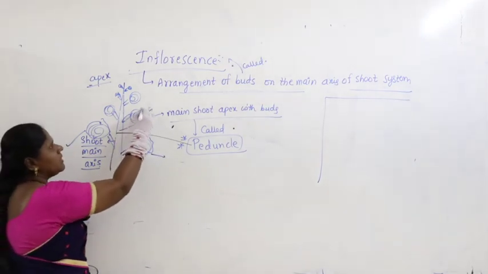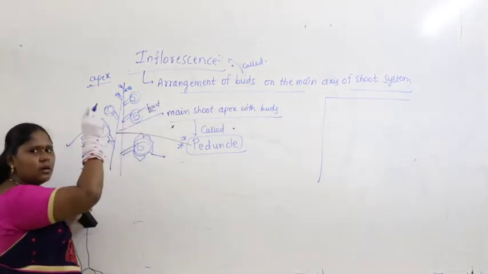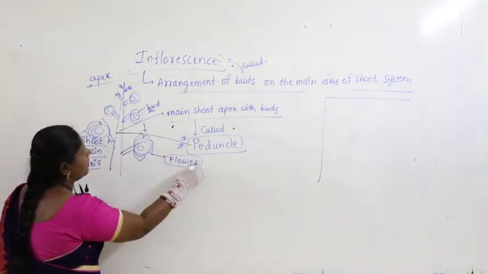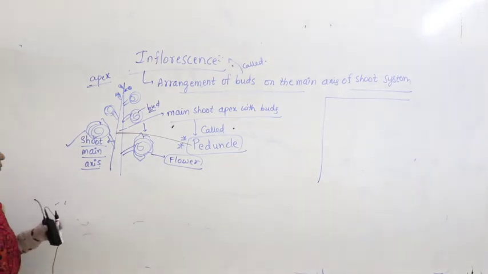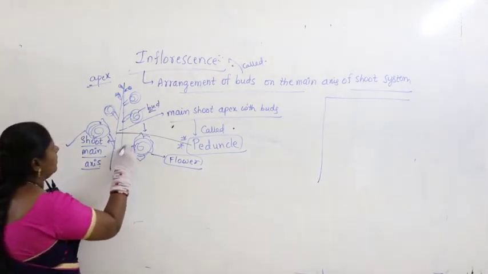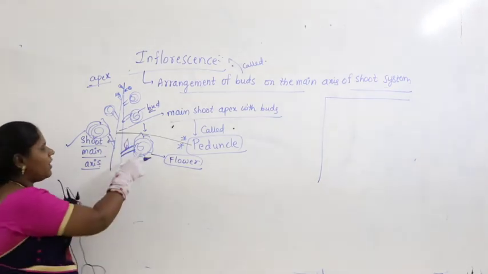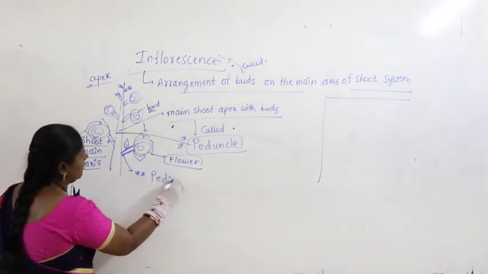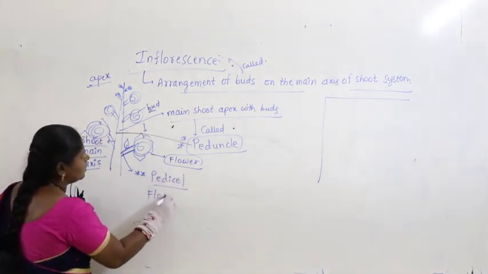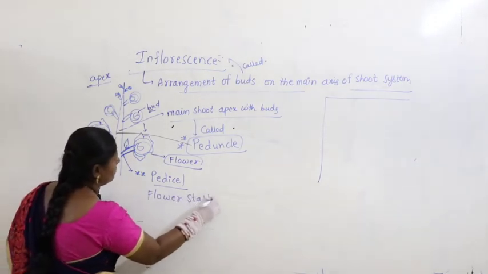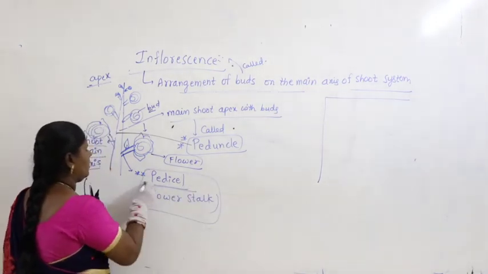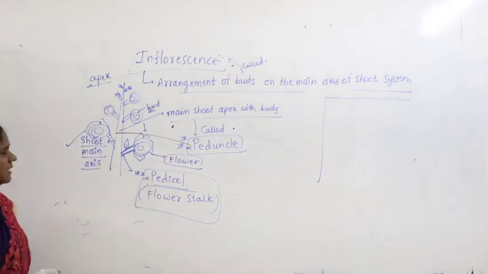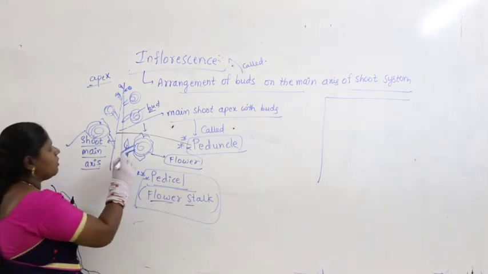Later the bud develops, and this is nothing but a bud. What do you find here? Bud. The bud develops into a flower. Then the flower has a stalk. It may be with leaves or without leaves. The flower has a stalk, this is called pedicel. What is a pedicel? The stalk of the flower. Okay, this is peduncle, this is pedicel. What is pedicel? The stalk of the flower.